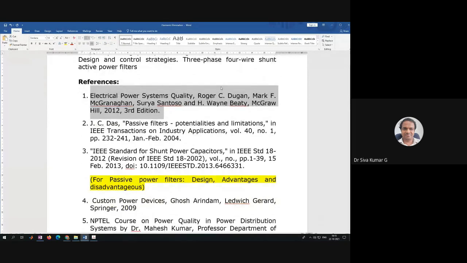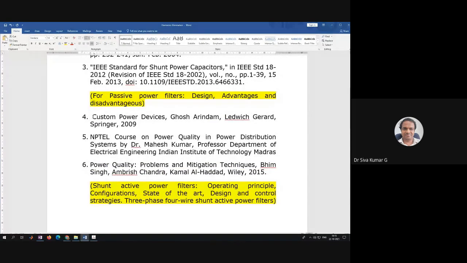We have these kind of textbooks, Custom Power Devices by Arindam Ghosh, and this particular fourth reference. The content related to the shunt active power filters is there in the NPTEL course on power quality in distribution systems by Professor Mahesh Kumar.